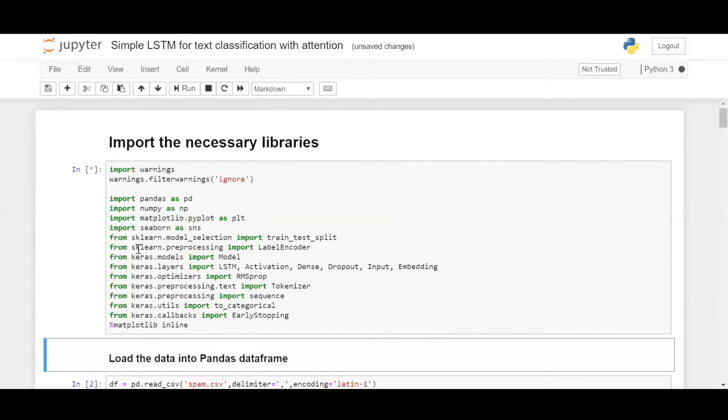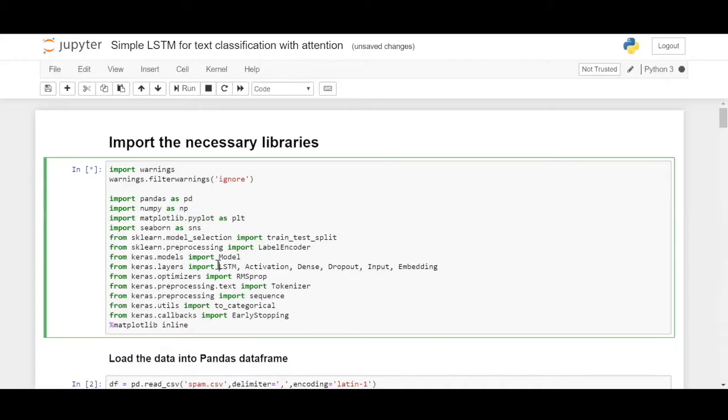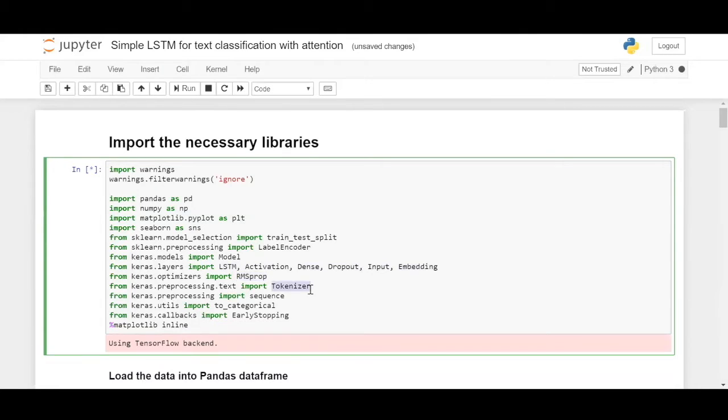So we just start with the basic imports. We have pandas, numpy, matplotlib, and seaborn for visualization, and sklearn train test split to split the data into training and testing, and label encoder for encoding data. And from Keras models, we have all the types of layers: activation, dense, dropout, input, and embedding layers. Then we have the RMSprop optimizer, and then we have the tokenizer, which is a text-based feature generator. This is used in NLP, natural language processing problems, and then we have the sequence processing. All of these are used in text processing, basically.